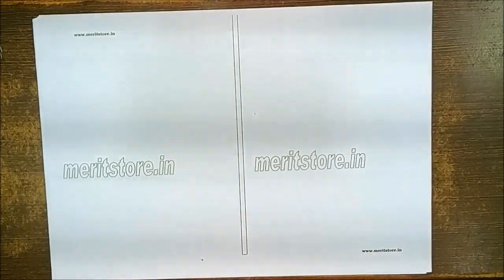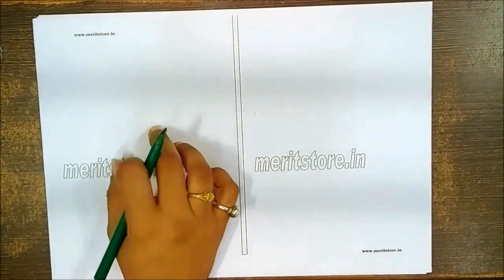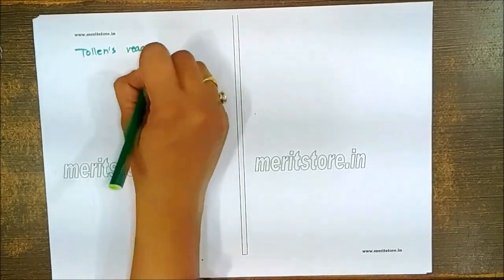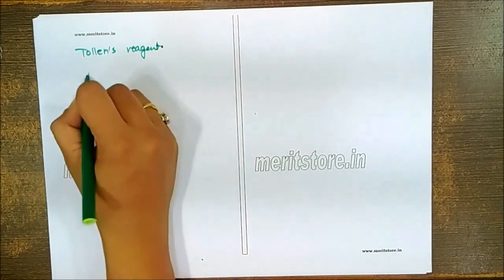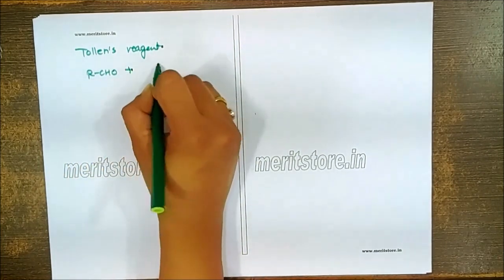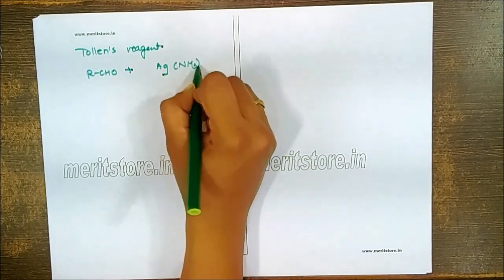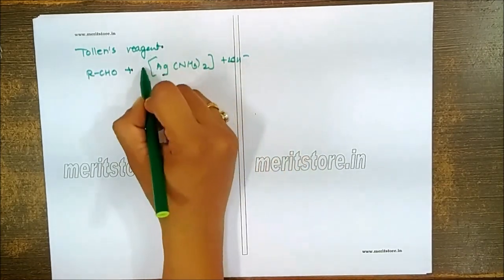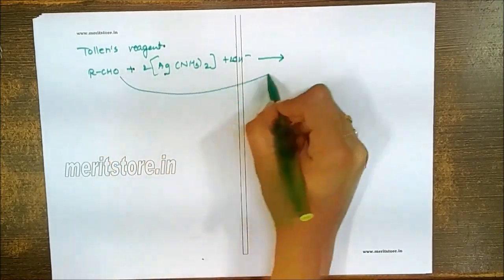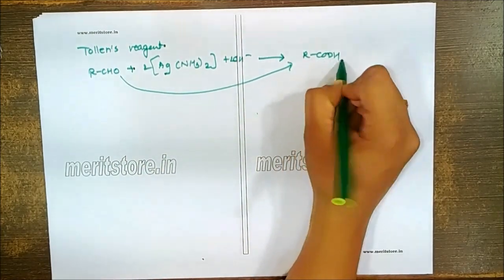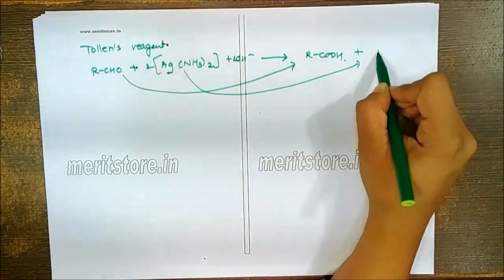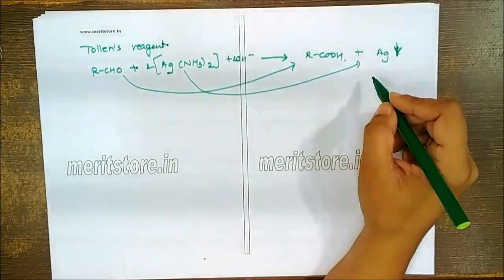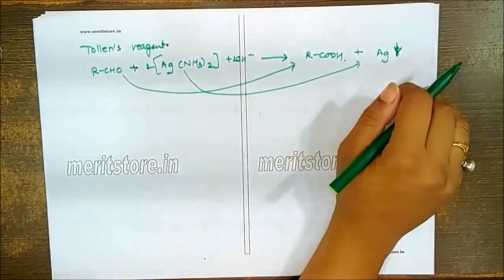Now in case of aldehyde and ketone, we need to focus on certain test reactions. First of all, we are going to talk about the Tollens reagent. In case of Tollens reagent test, this is a reaction of corresponding aldehyde with the Tollens reagent. Tollens reagent is ammoniacal silver hydroxide. So this can be used for the reaction so as to convert the aldehyde to corresponding acid. While this is undergoing the reduction so as to give the silver, this silver is deposited on the surface of the mirror, giving the silver mirror test. This test is only possible for the aldehyde.